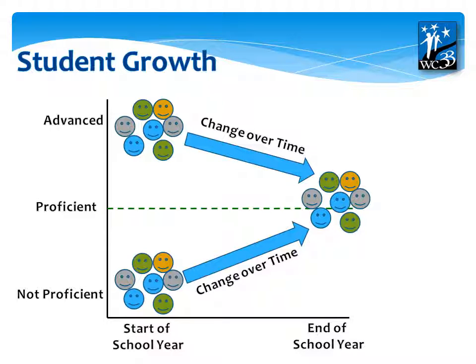Compared to growth, you see that there are two points in time in which assessment is used. In this case, the start of the school year, where you see some students are below proficiency and some above proficiency. And then you have a change over time, and in this case, the end of the school year, in which once again some students have changed to below proficiency, at proficiency, or above proficiency. And here we're looking at the change over time.